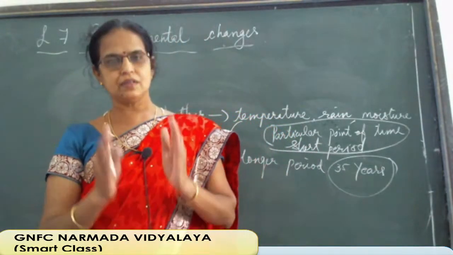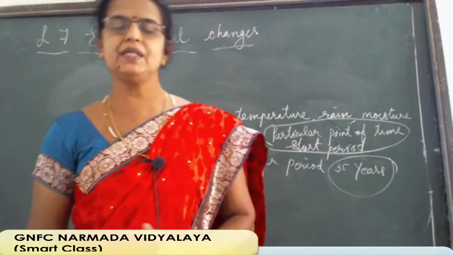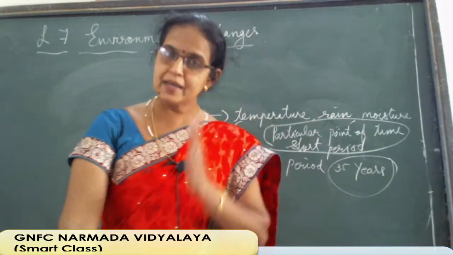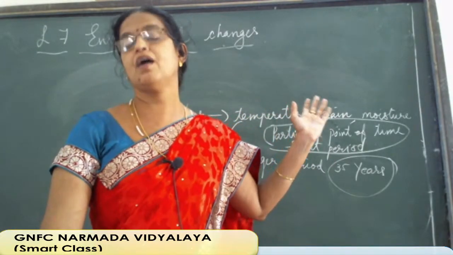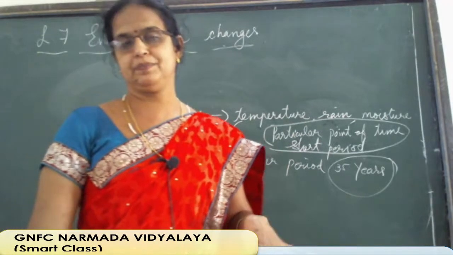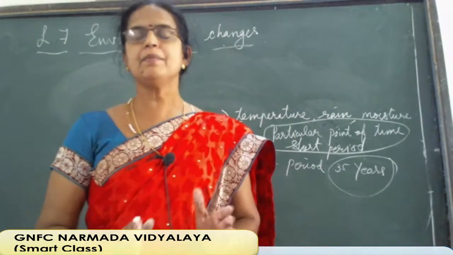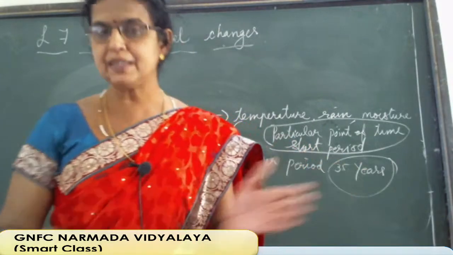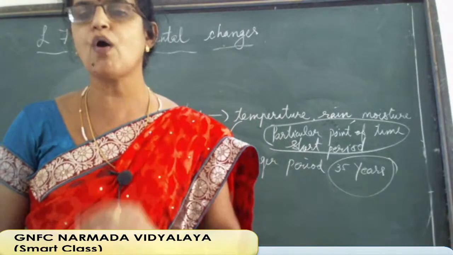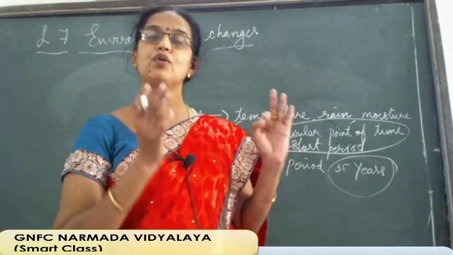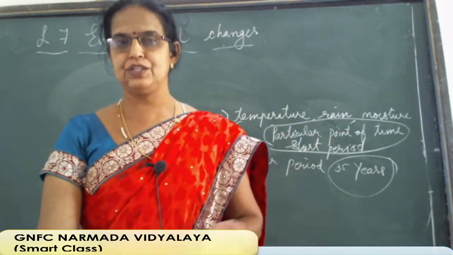Now it is 2020, almost completing. Now, minus 35 years, before, what was the climate of India? So considering climate, we are calculating climate change over a time gap of around 35 years, a longer period. Definitely a lot of changes from 35 years back to the present condition.